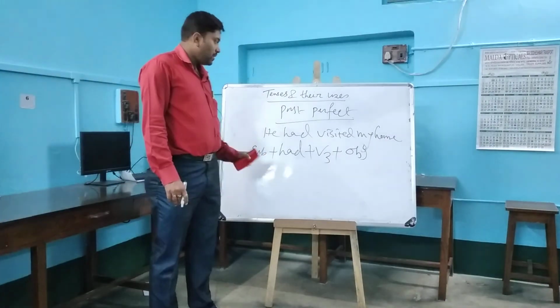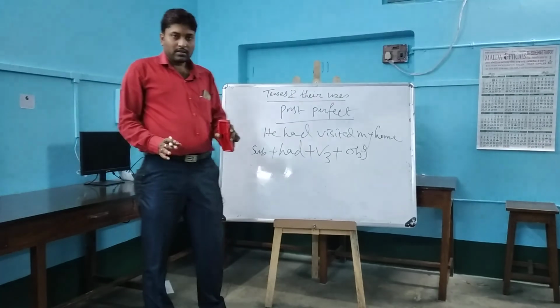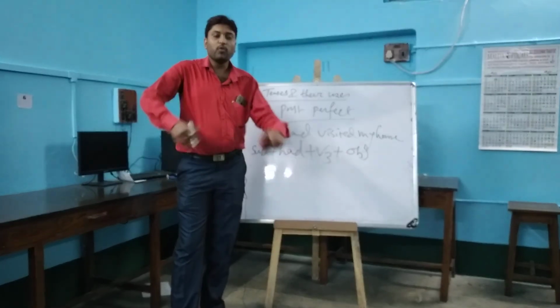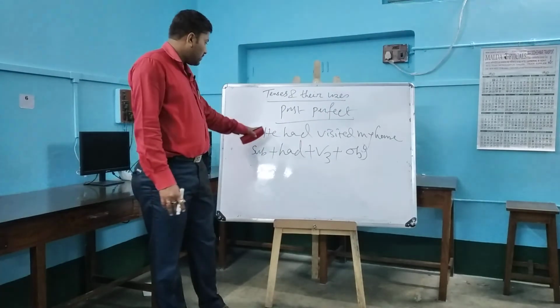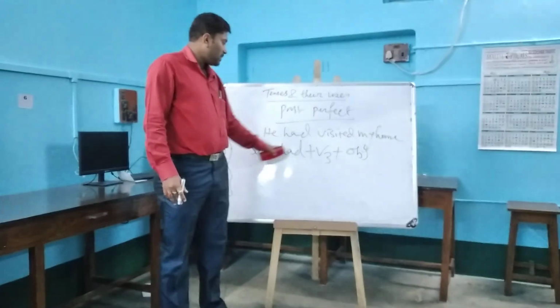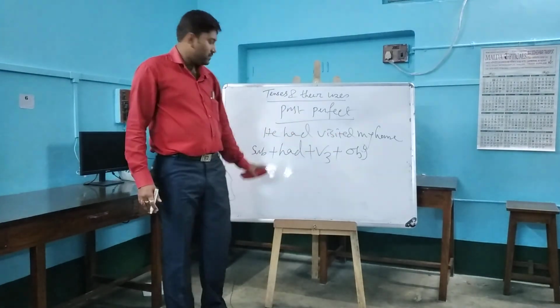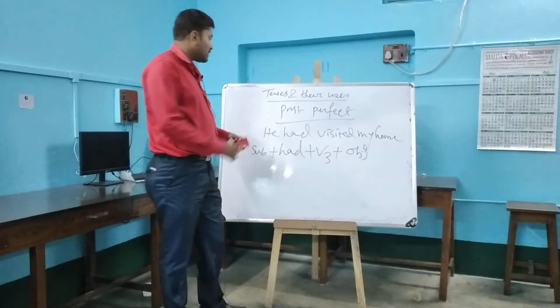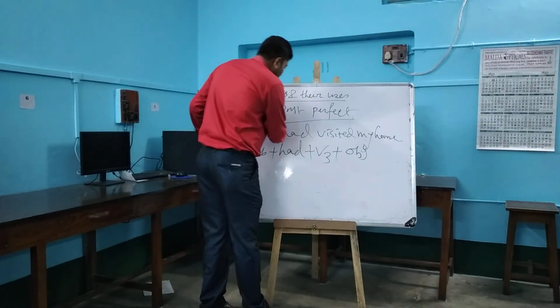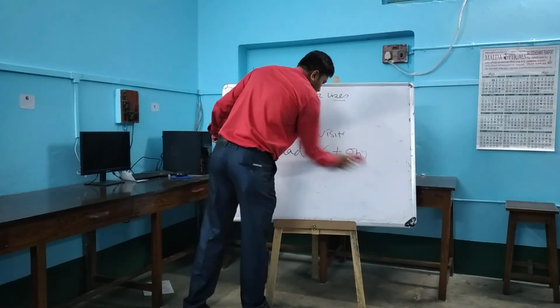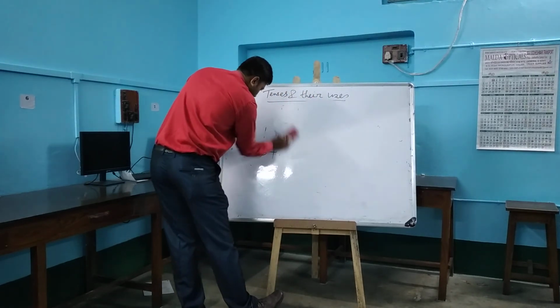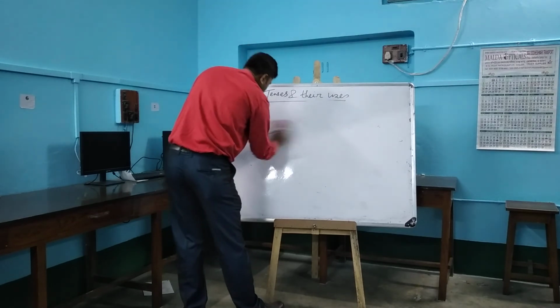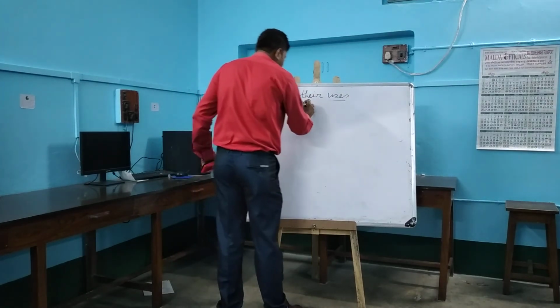This is the formation of past perfect tense. That means a more past action or a more past work. And the formation is subject plus had plus V3 plus object. He had visited my house. Okay. Then come to past perfect continuous tense.